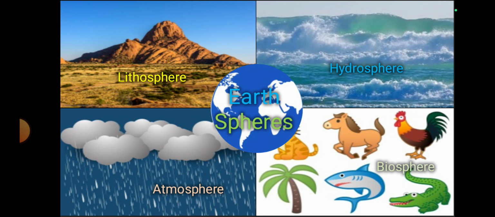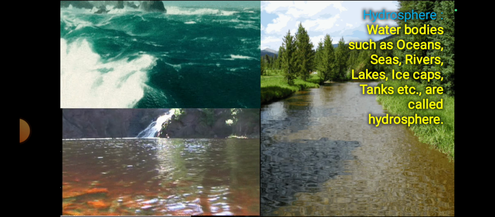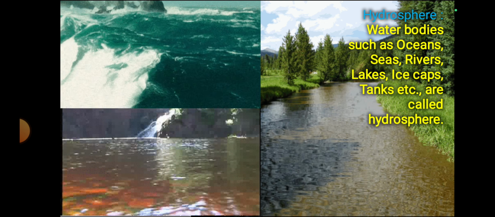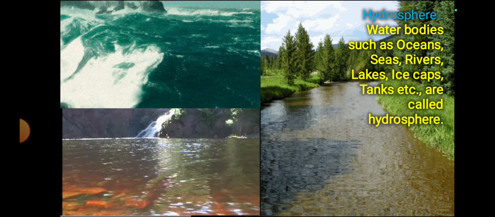Now we are going to discuss about Earth's spheres. This is lithosphere. The solid outer layer of the Earth consisting of rocks and soils is called lithosphere. Next, hydrosphere. Water bodies such as oceans, seas, rivers, lakes, ice caps, tanks, etc. are called hydrosphere.